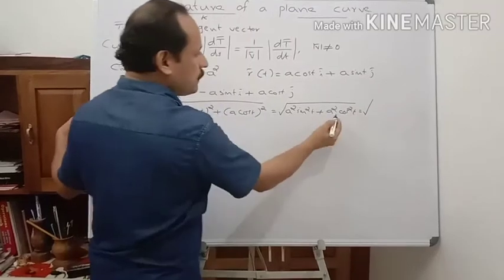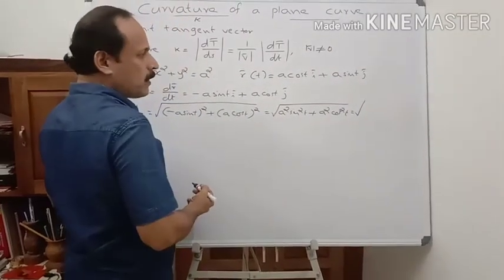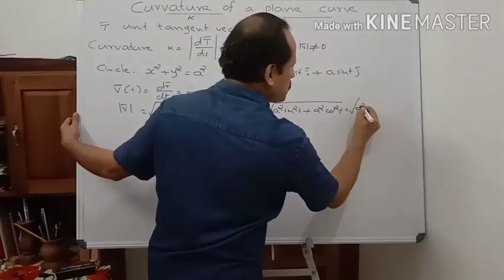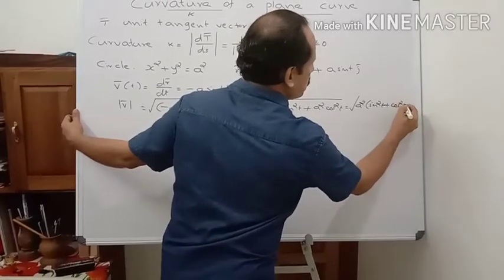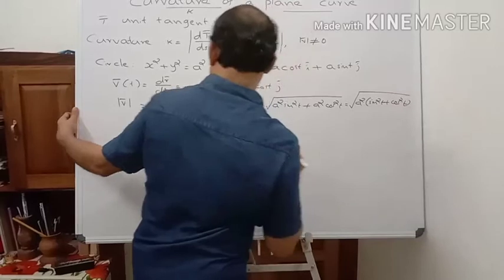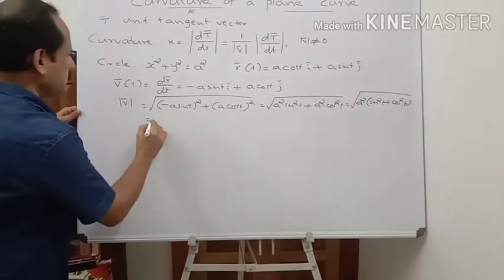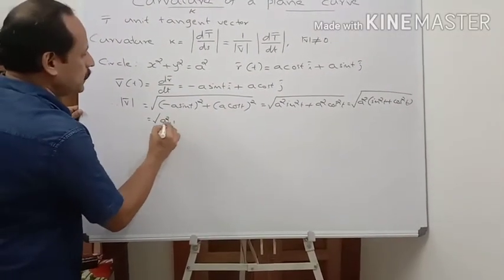Take a square as common, then a square into sin square t plus cos square t, that is root of a square into 1.